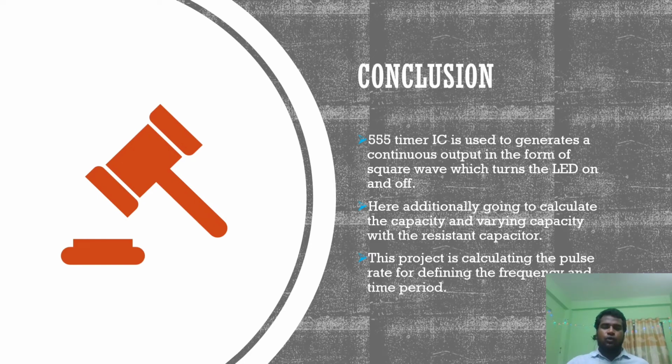Finally, I want to go to the conclusion of our project presentation. The 555 timer IC is used to generate a continuous output in the form of a square wave, which turns the LED on and off. Additionally, we calculate the capacitance and vary it with the resistor and capacitor. This project calculates the pulse rate, defining the frequency and time period.